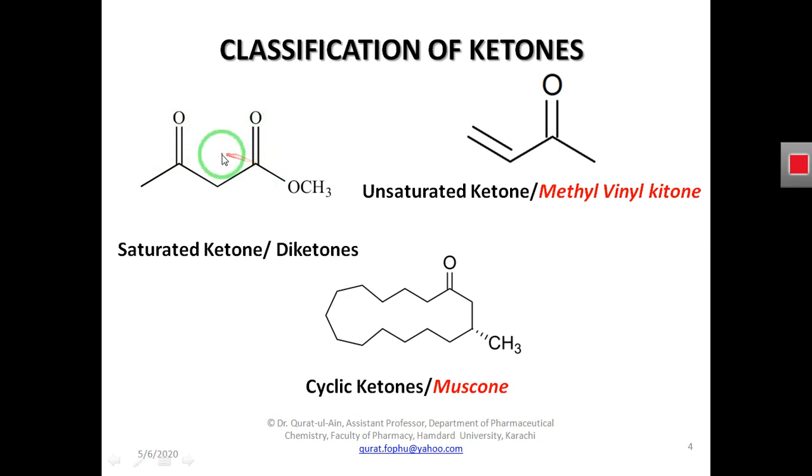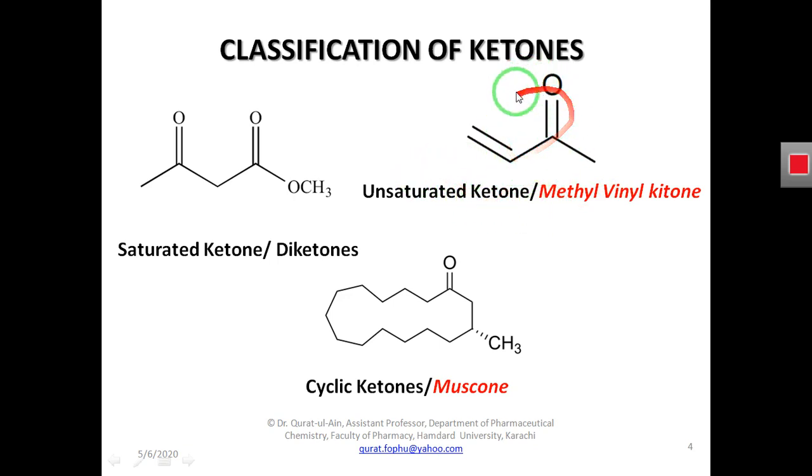So as you are seeing here, this molecule is having a carbonyl group, but it is not having any double bond. If the ketone is not having any double bond in its structure, we will say it is a saturated ketone, and diketone is the example of this saturated ketone. However, all those ketones that have a double bond in their structure are termed unsaturated ketones, and methyl vinyl ketone is the example of unsaturated ketones.